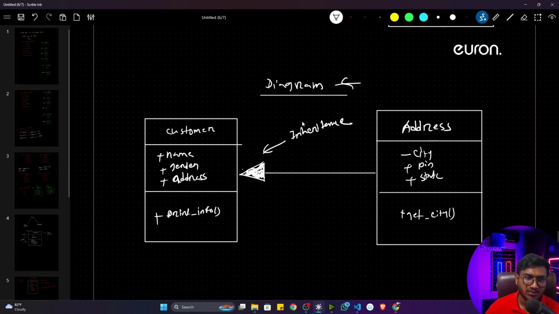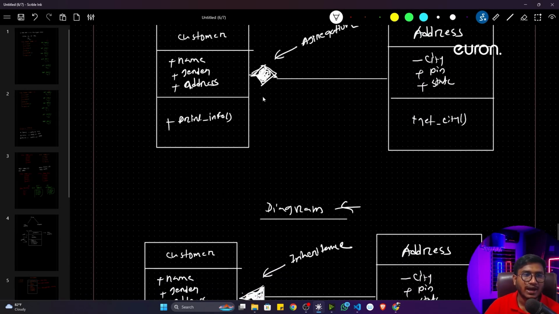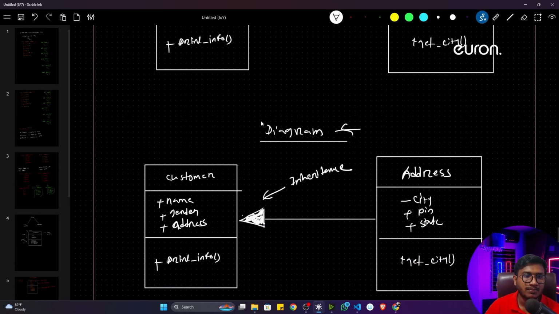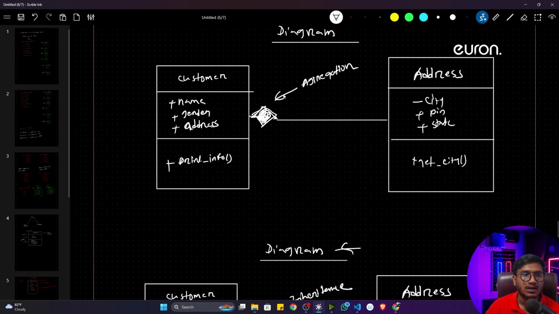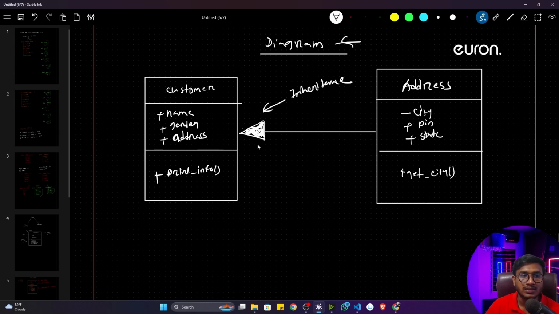And again, the concept will remain the same. It will have your data property and method property. If you see the plus, that means it's public, and if you see the minus, that means it's a private property. So that's how we can create our inheritance class diagram. Very simple. In interviews you'll see these kinds of diagrams and people get confused. That's why I showed you what this diamond shape is and what this arrow shape is. Diamond shape means you are performing aggregation, and inheritance means you are using the arrow icon. This is the idea. So I hope it is clear.